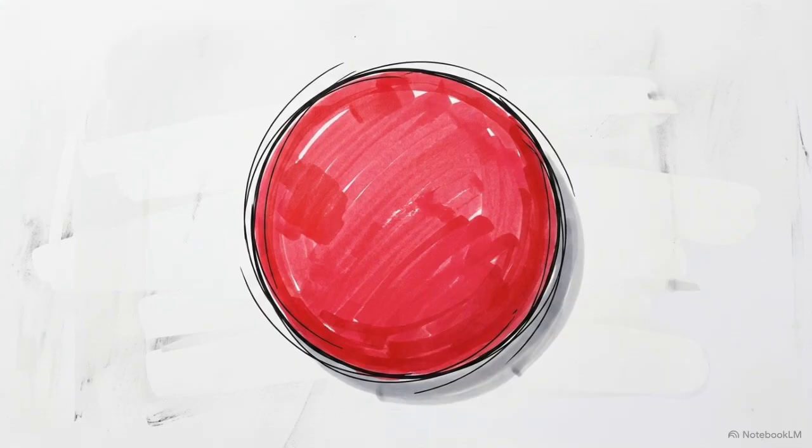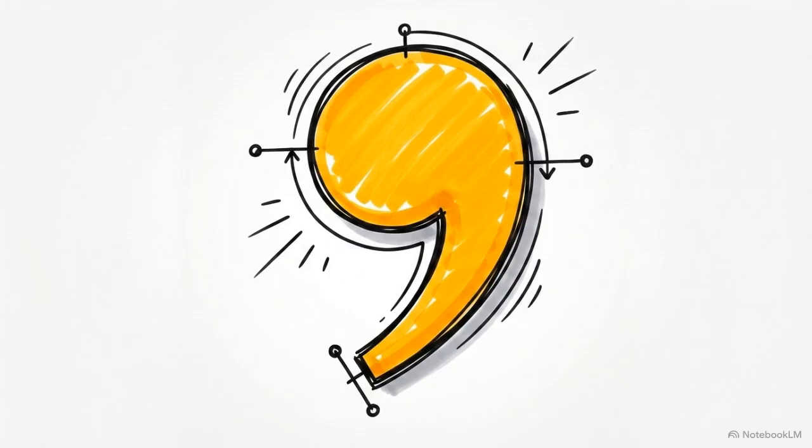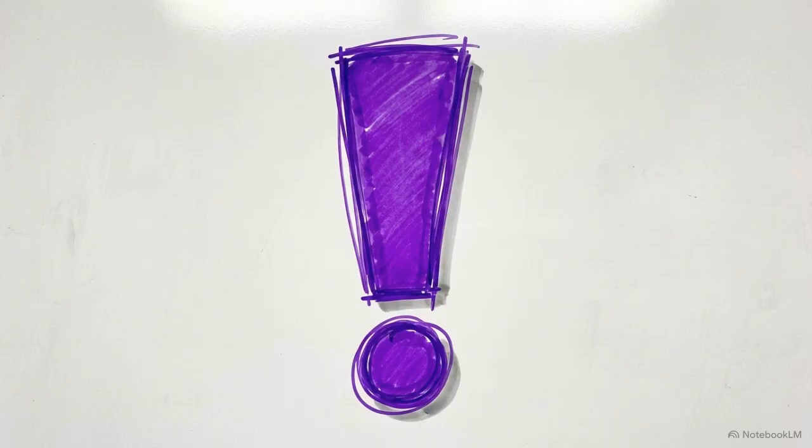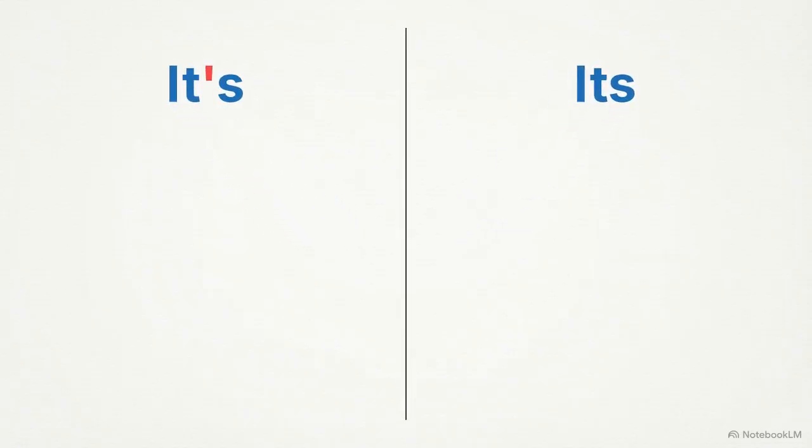A full stop forces hard termination. A comma commands a brief pause. A question mark flags a query. An exclamation mark signals strong emotion. The apostrophe creates a specific structural trap. Look at this split logic.